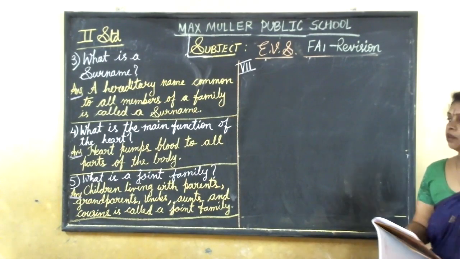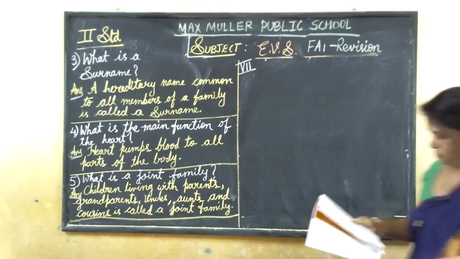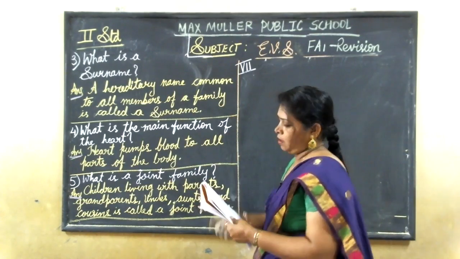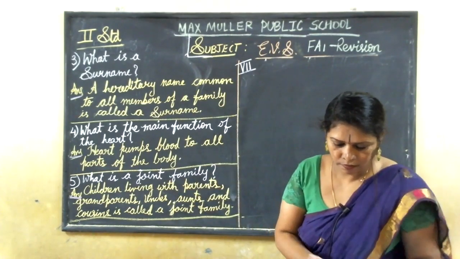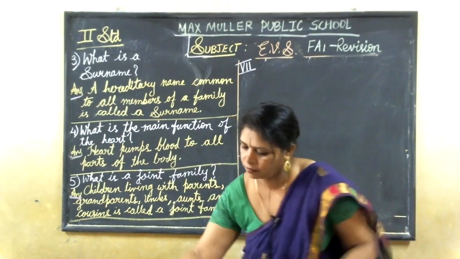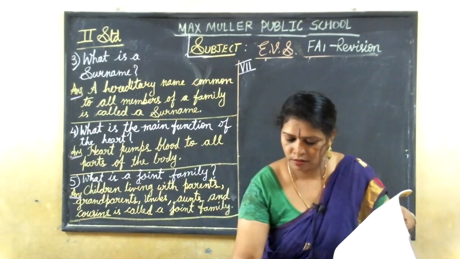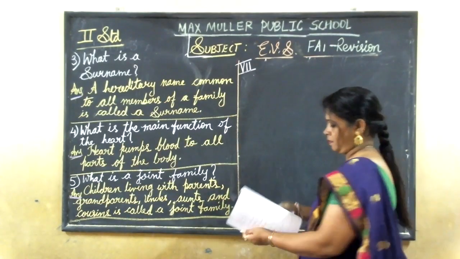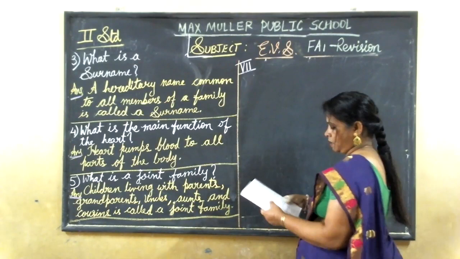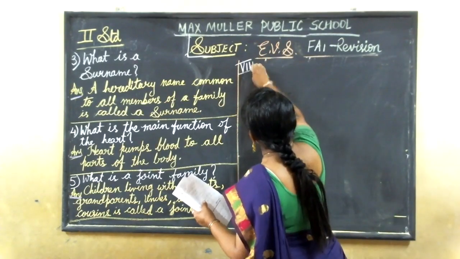Okay, children. Now copy down that. Next main is the eighth main. It is very easy for you.